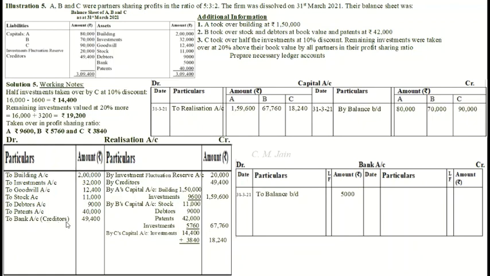Within brackets write creditors, book value, that is 49,400. And its second effect, yes, bank account credit side by realization account 49,400.